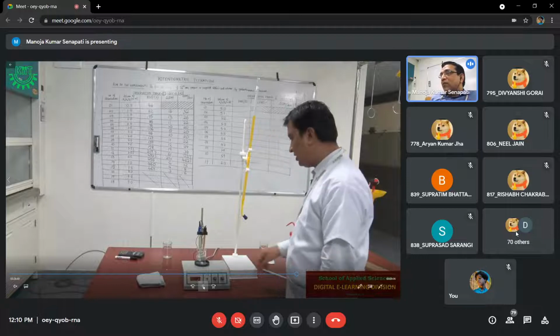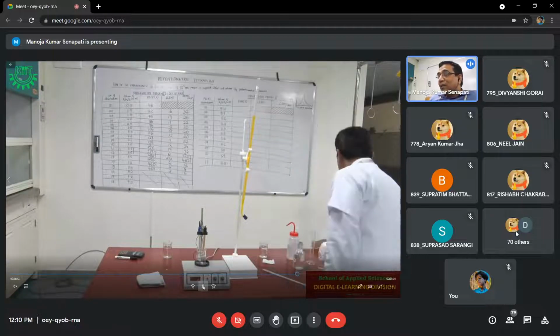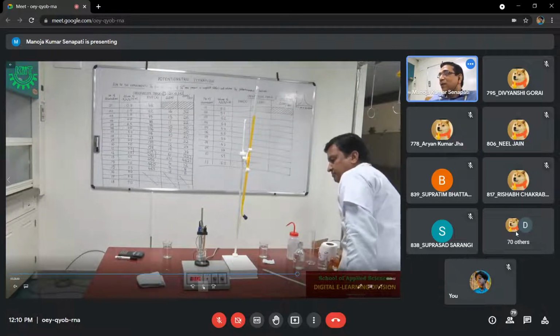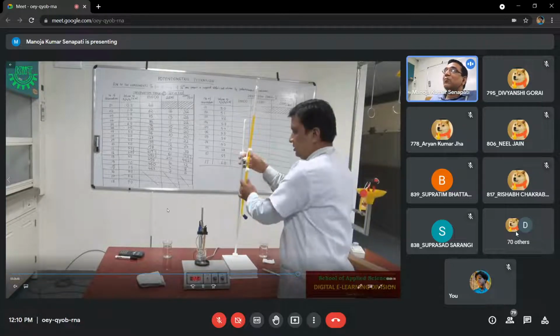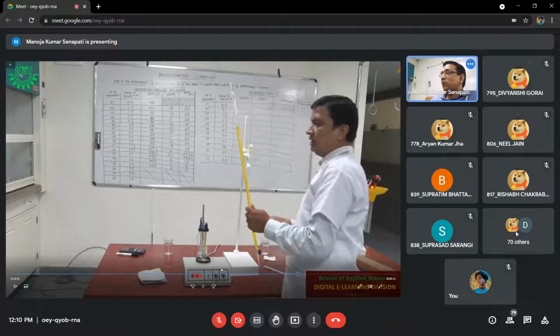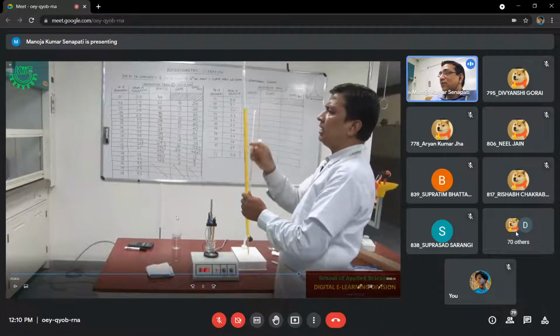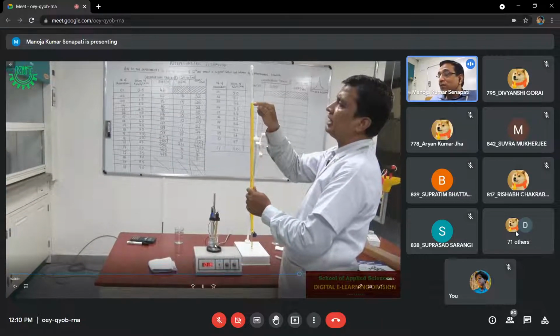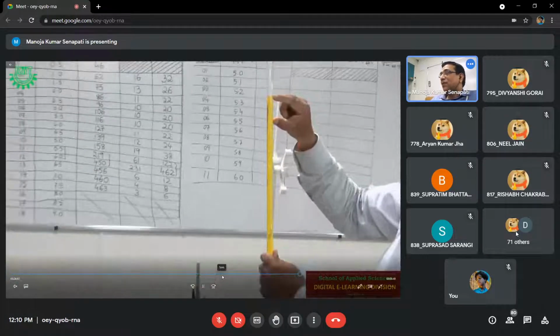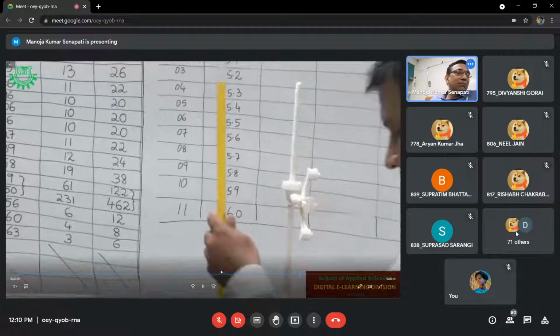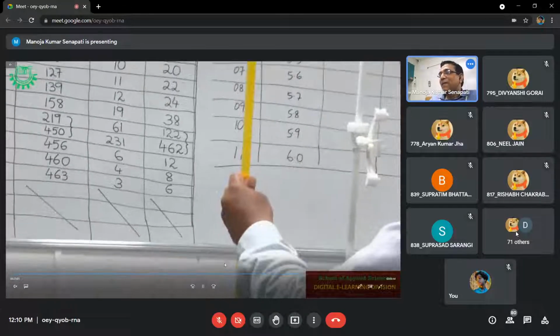Now stir the solution, and in this case you see the difference. Here you will not make it to 0 again. In the first observation table you made it to 0 before starting the titration. But while you are going to take the second observation table, don't make it to 0. Whatever is there, 50%. Don't make it to 0.